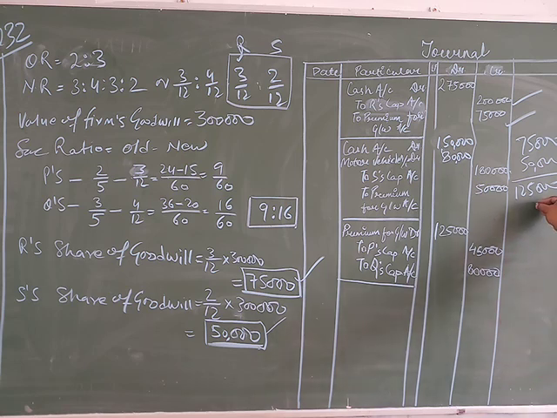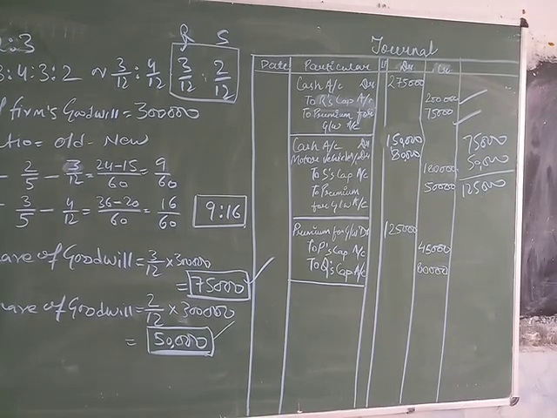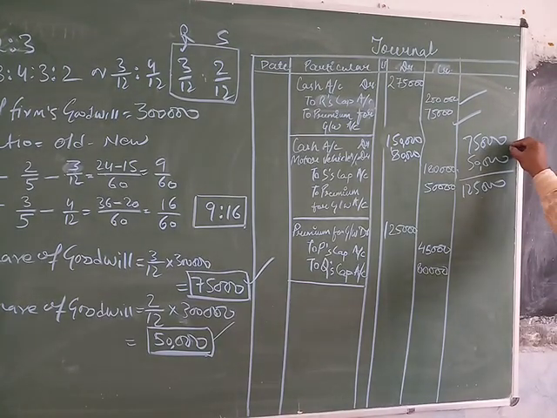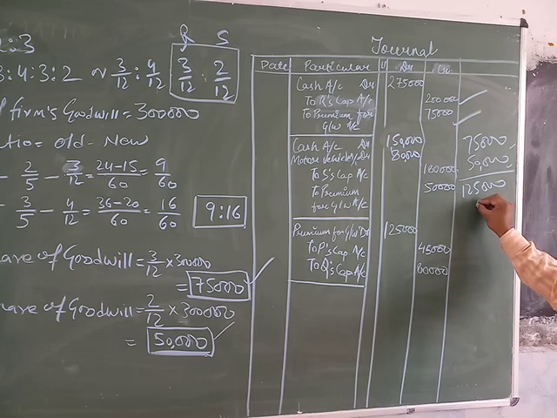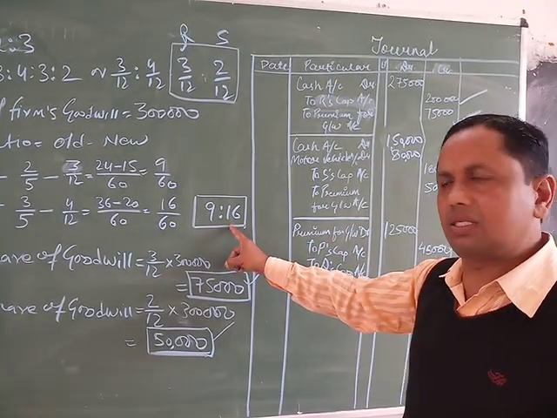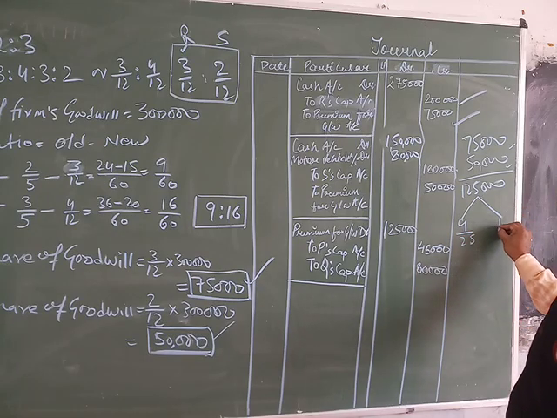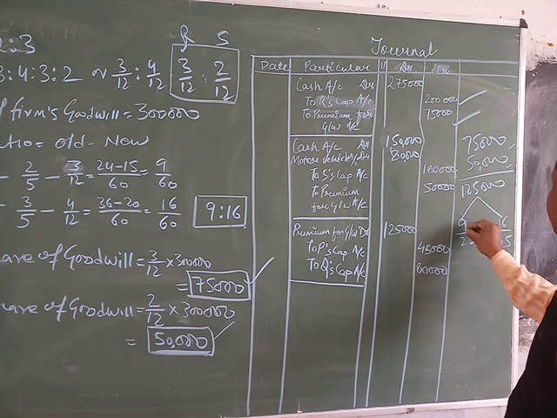This 1,25,000 is distributed between the old partners in their sacrificing ratio of 9:16. So P's share is 9/25 and Q's share is 16/25.